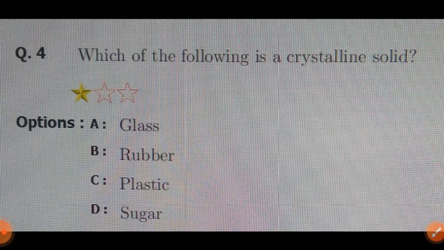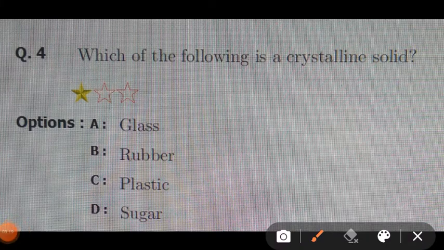Fourth question, which of the following is a crystalline solid? There are four options. These are very simple questions. First is glass, B. rubber, C. plastic and D is sugar. The first three examples, glass, rubber and plastic, are the examples of the amorphous solids, while sugar is crystalline and therefore sugar is an example of the crystalline solid, and answer is D.